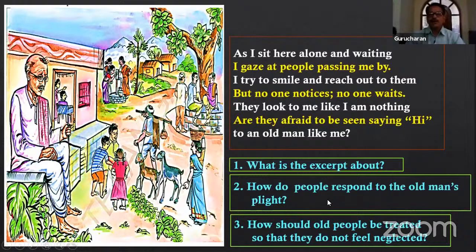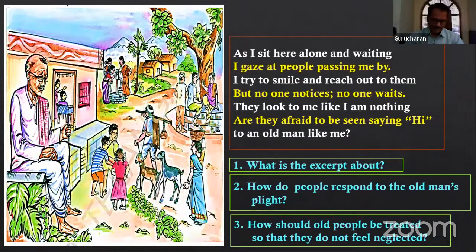What is the next question? How do people respond to the old man's plight? People, are they responding to his feelings? No. The old man is in a plight, means in a difficult situation, in an unhappy situation, because he is worried about the people who are passing by him. They are not greeting him. They are not at all looking at him. They are not noticing him.